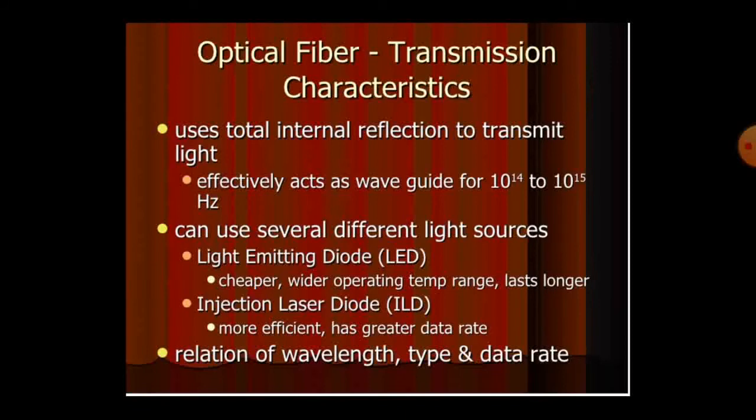Which one is cheaper? The LED, that means light emitting diode, has a wider operating temperature range and lasts longer also. Then the ILD is more efficient and has a greater data rate. But which one is cheapest and which is expensive? The light emitting diode is the cheapest. And we can use this relation for wavelength, type and data rate.